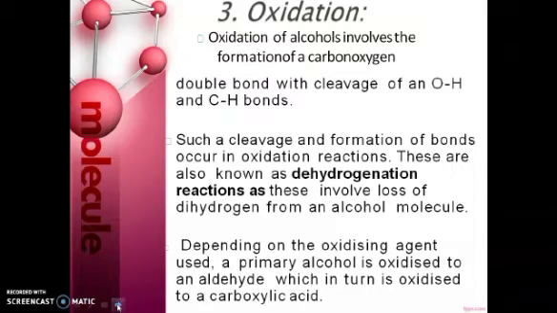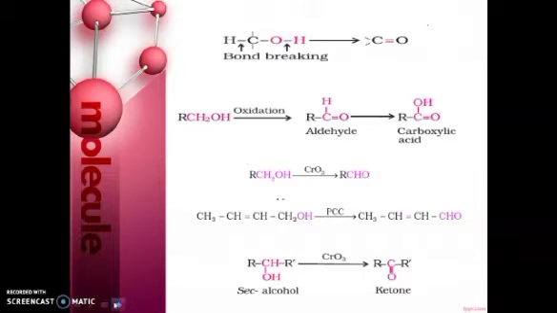Then the next one is the oxidation of alcohol. It involves the formation of a carbon-oxygen double bond with cleavage of the O-H and C-H bonds. Such cleavage and formation of bonds occur in oxidation reactions. These are also known as dehydrogenation reactions. Here two bonds are simultaneously broken, that between hydrogen and carbon and that between oxygen and hydrogen, and a C=O group is formed.